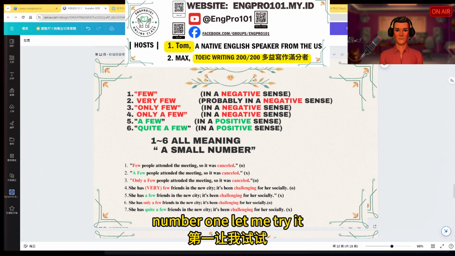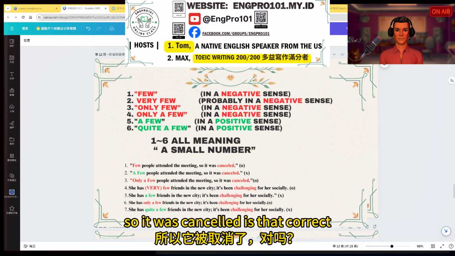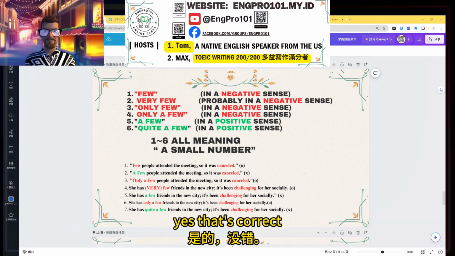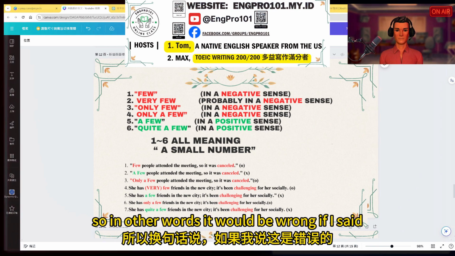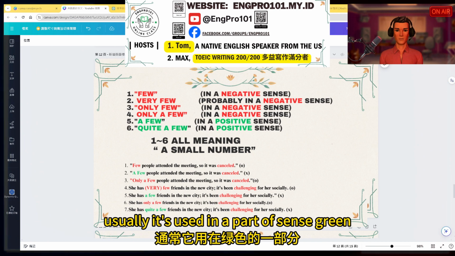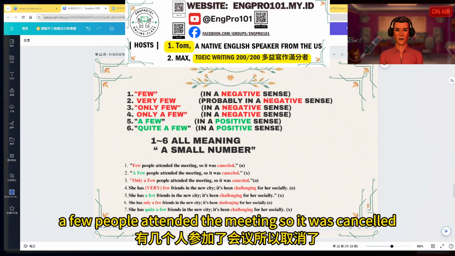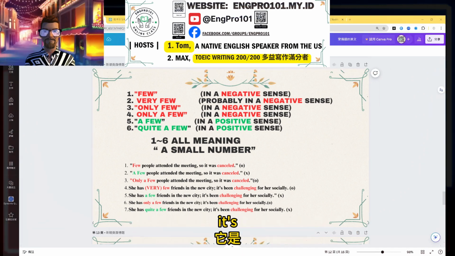So number one, let me try it. Few people attended the meeting, so it was canceled. Is that correct? Yes, that's correct. That's a correct usage of few. Okay, so number two. In other words, it would be wrong if I said a few people, which is usually used in a positive sense, green. A few people attended the meeting, so it was canceled. It would be wrong if I said it. Am I correct? It's usually wrong.